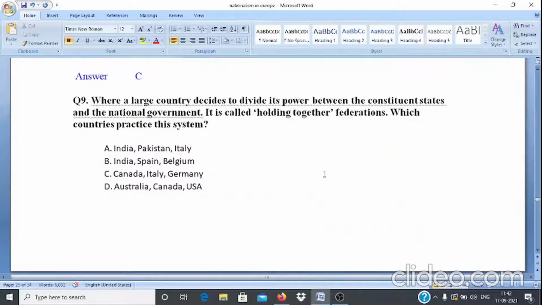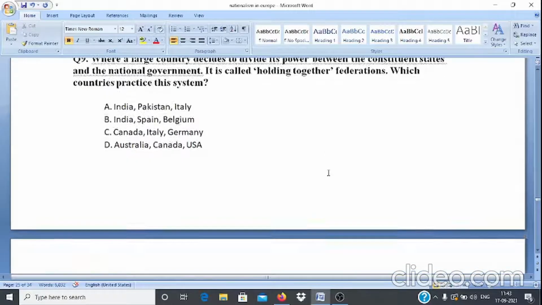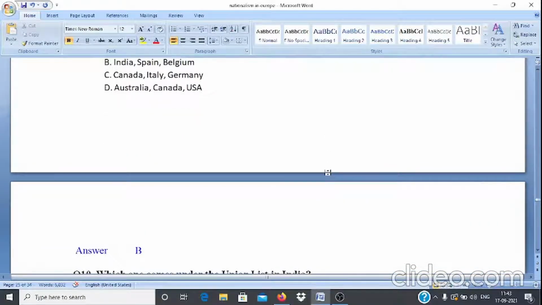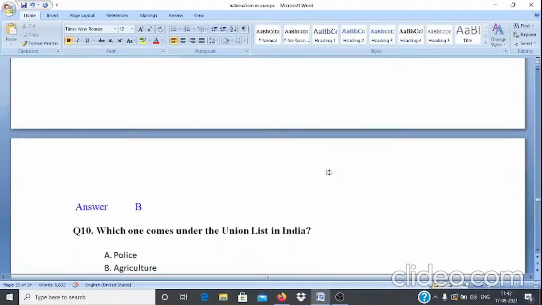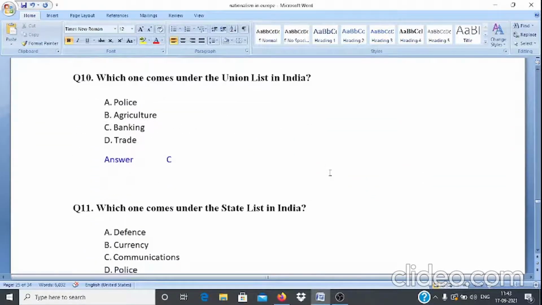Question number 9. Where a large country decides to divide its power between the constituent states and the national government, it is called holding together federations. Which countries practice this system? Options are A. India, Pakistan, Italy, B. India, Spain, Belgium, C. Canada, Italy, Germany, D. Australia, Canada and USA. And the correct answer is option B.